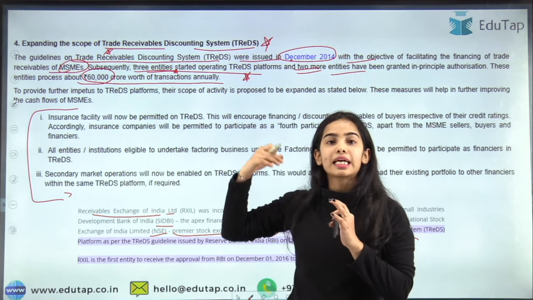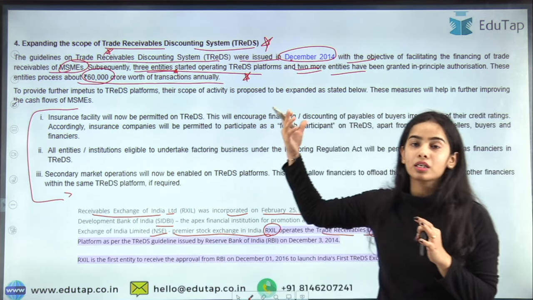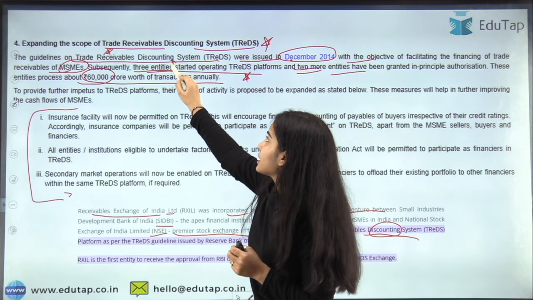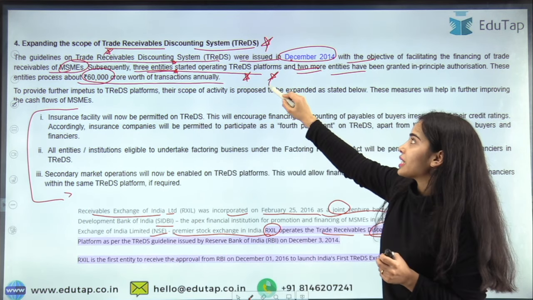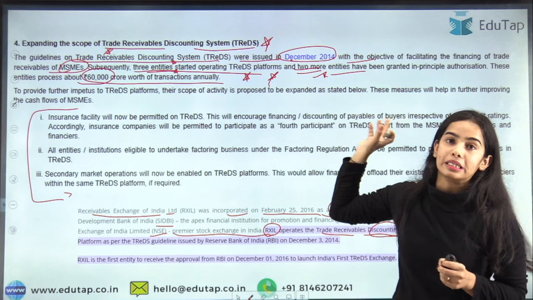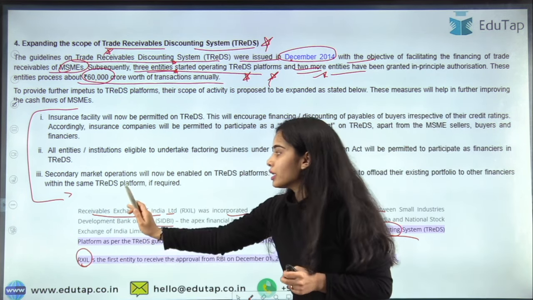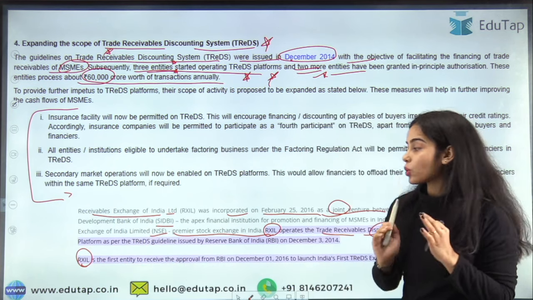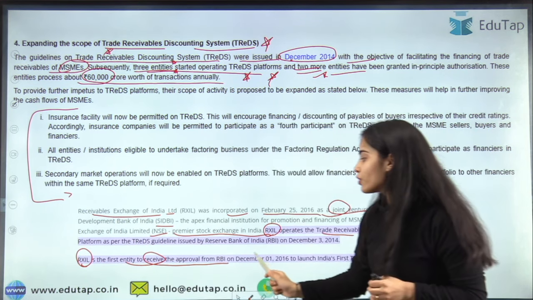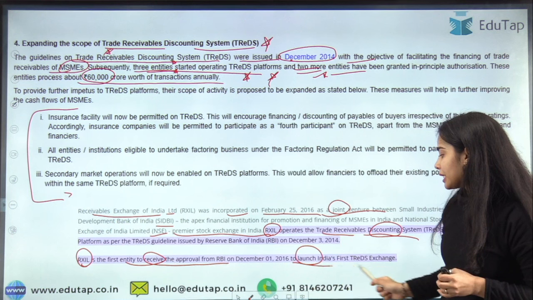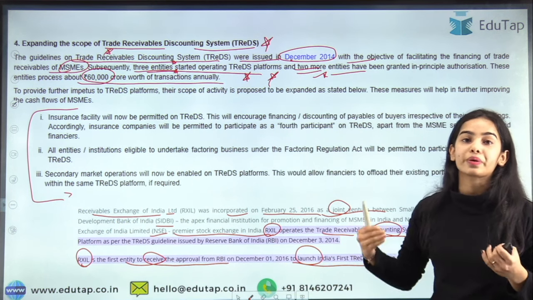I am talking about RXIL because this was the first entity to receive the approval from the RBI to launch India's first TReDS exchange or platform.